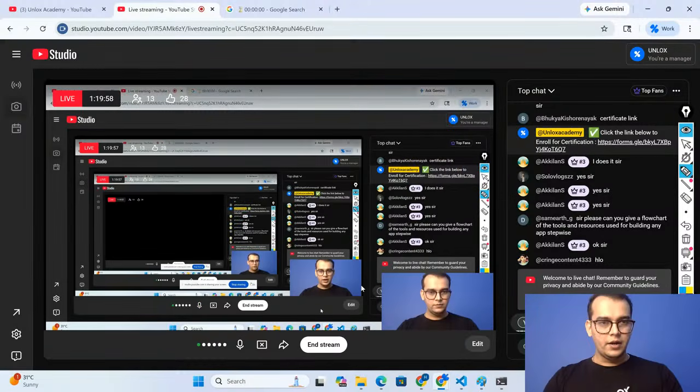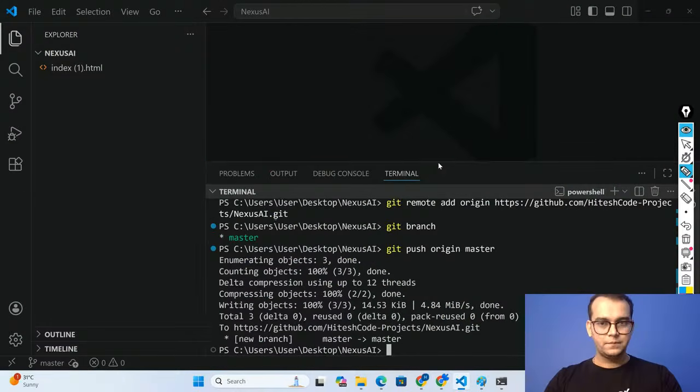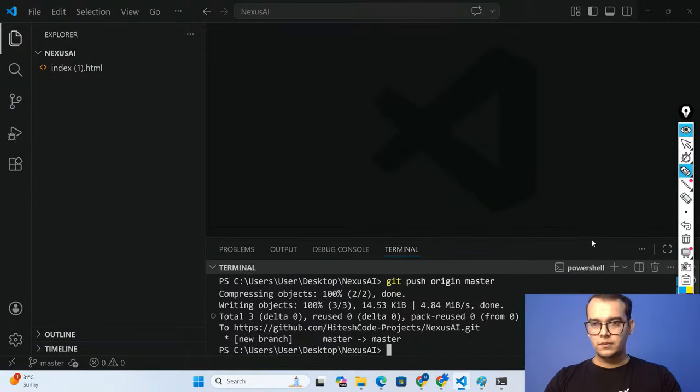Now, I will open my VS Code, guys. As you can see in my VS Code, there is nothing. There is only one single file, and the file name is index.html.